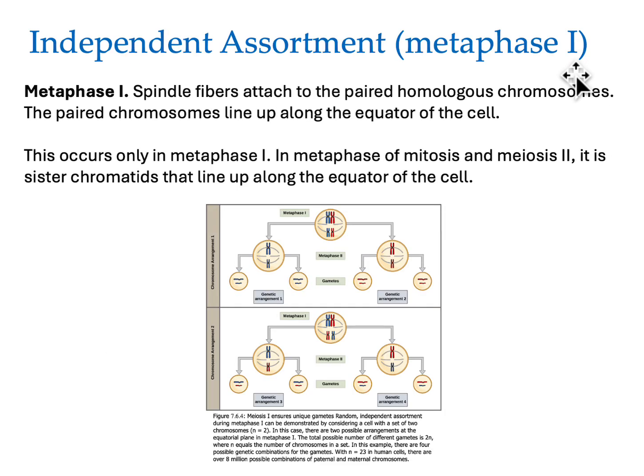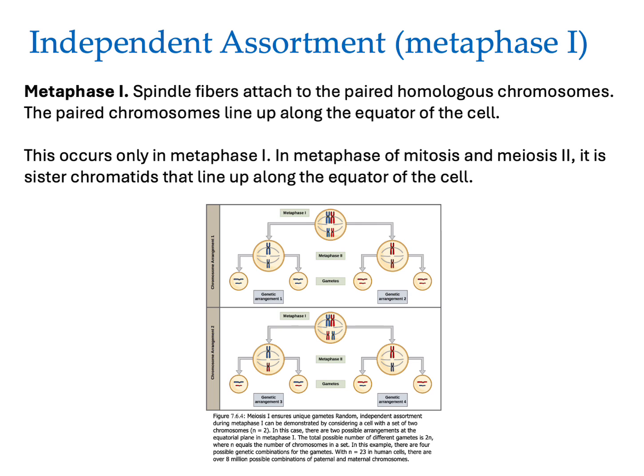And I can show you an example here. So this is in metaphase 1. The spindle fibers attach to the paired homologous chromosomes, and the paired chromosomes line up along the equator, or they call it the metaphase plate. This only occurs in metaphase 1. In metaphase of mitosis and of meiosis 2, it is only sister chromatids that line up. And we'll see that in a minute, so just hang on.